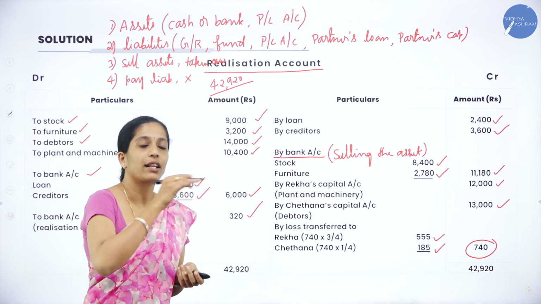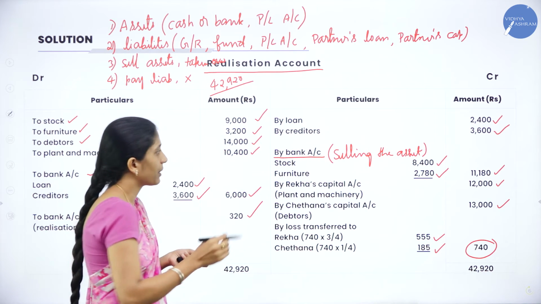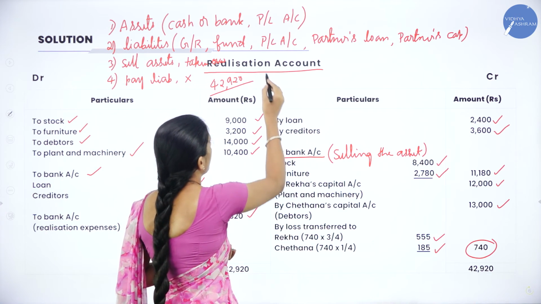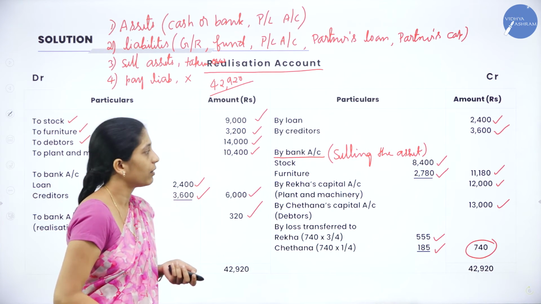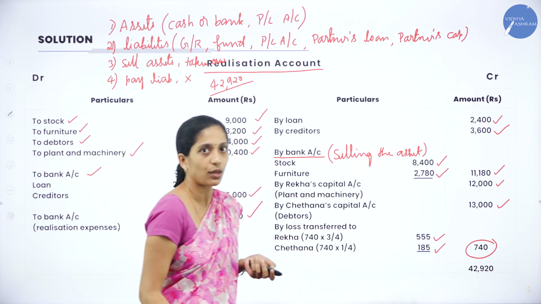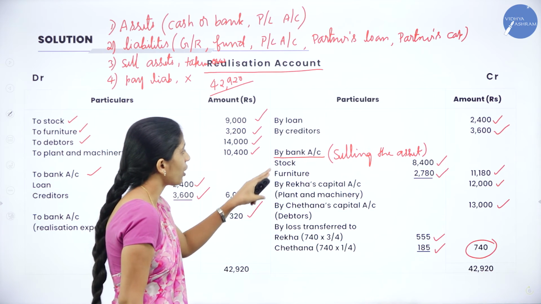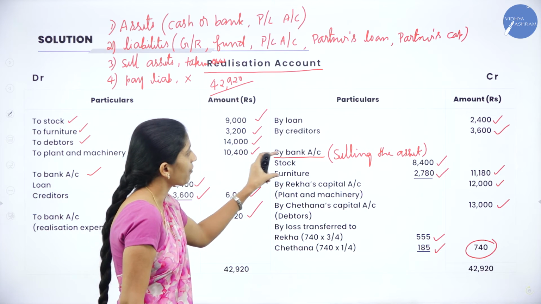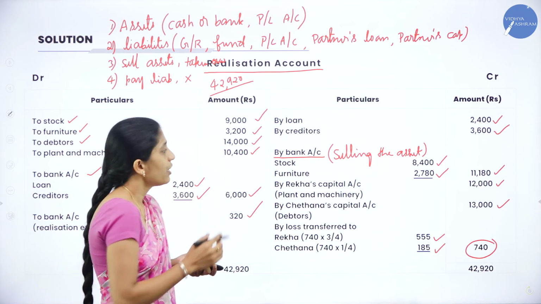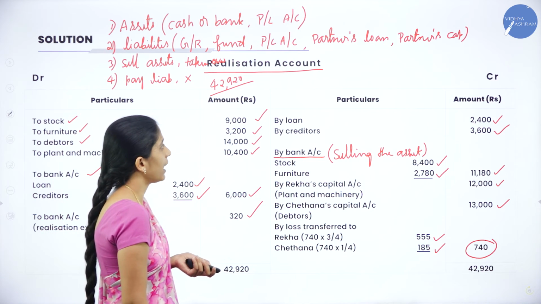Now how do you record it in your bank account? We'll record it as "to realization account", because your entry is bank account debit to realization account. How much amount will you write? You will write 11,180, because this much has been transferred to the bank account. That is stock plus furniture. So we will record it as to realization account 11,180.